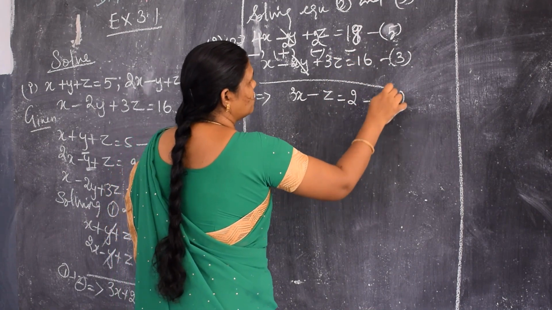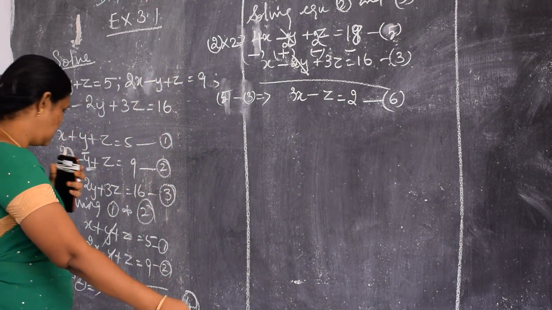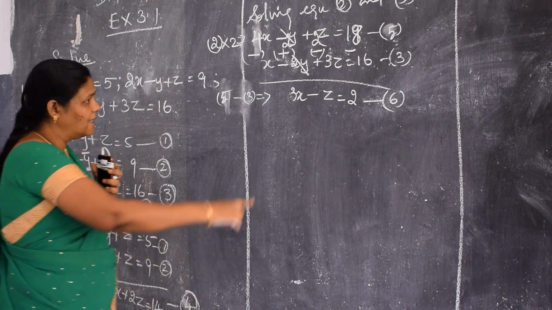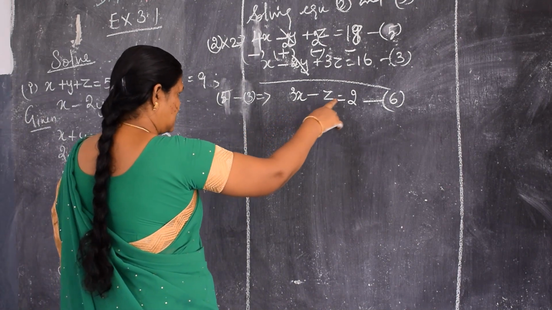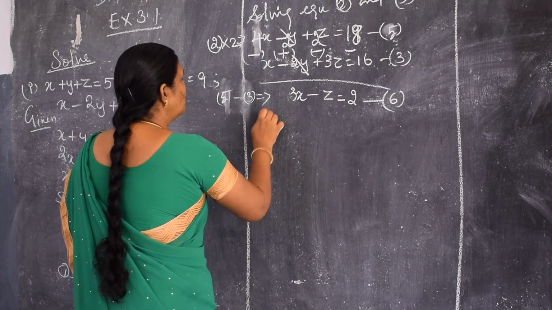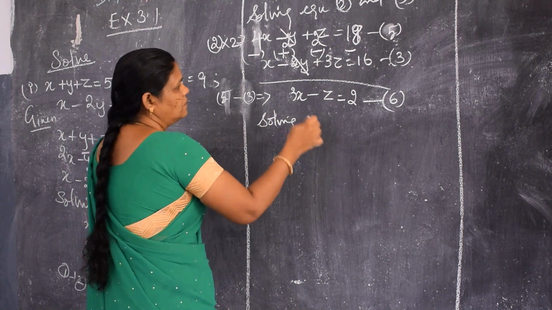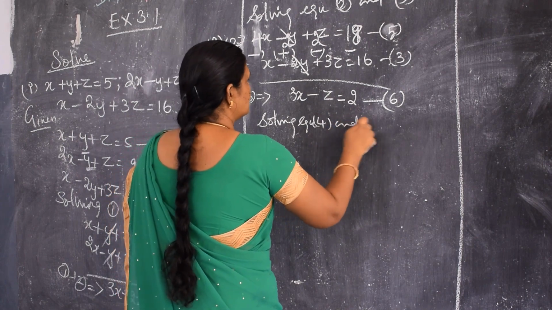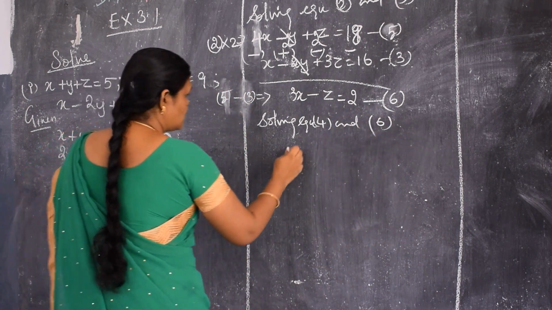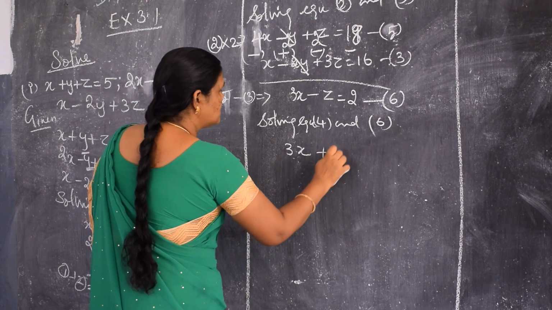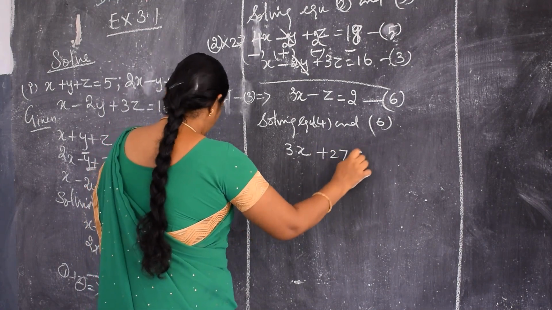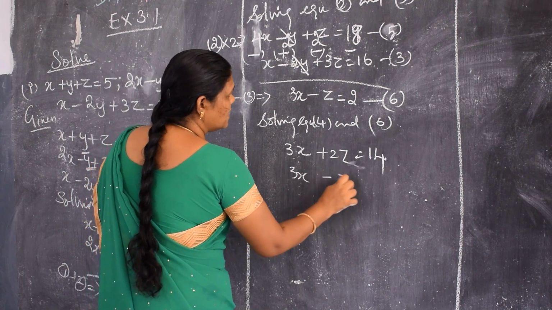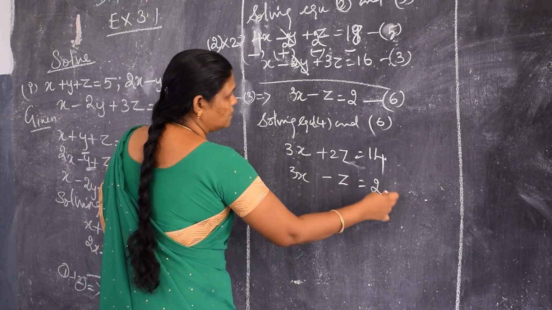So let it be equation number 6. See, equation 4 is 3x plus 2z is equal to 14. And this equation is 3x minus z is equal to 2. So now you can solve equation 4 and 6. 4 is what? 3x plus 2z is equal to 14. Here 3x minus z is equal to 2.